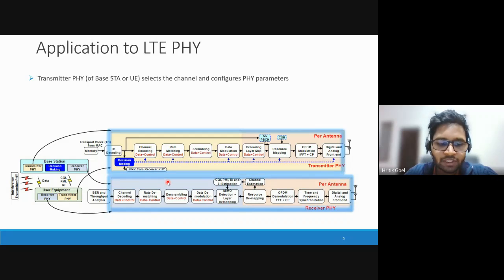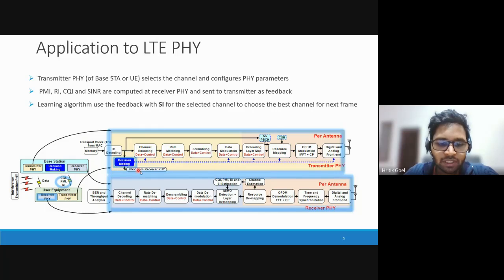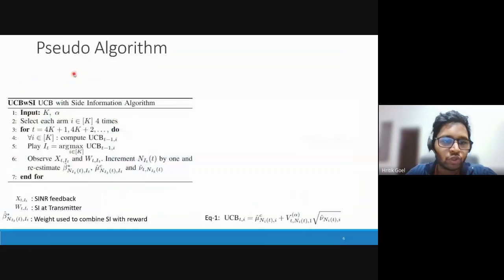The receiver PHY chain will receive the data, and the corresponding feedback signals such as CQI and PMI are transferred over the uplink channel to the transmitter. The decision-making block situated in the transmitter chain will make use of such feedback signals, such as SNR as an input, to select the best channel for transmission of the next frame, and this process will iterate for each and every frame.